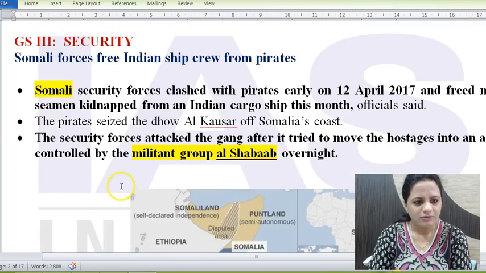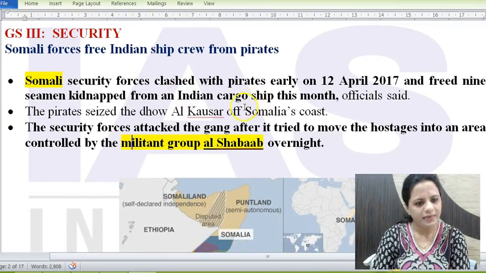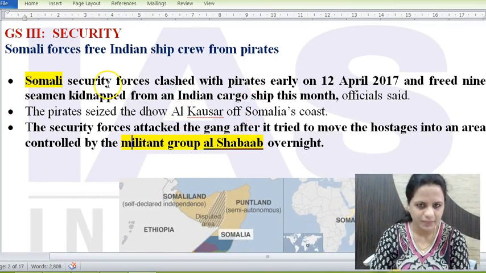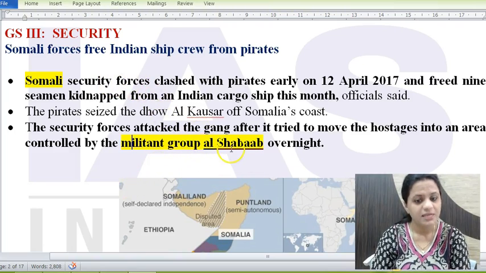Next is Somali forces free Indian ship crew from pirates. So this is regarding an Indian cargo ship which was freed by the Somali security forces. But what is important in this news is the militant group which is involved in piracy here. So this is important, Al-Shabaab. So many times questions are asked in UPSC prelims about these terrorist groups, insurgent groups, and where they come from. So Al-Shabaab is from Somalia, you should know that.